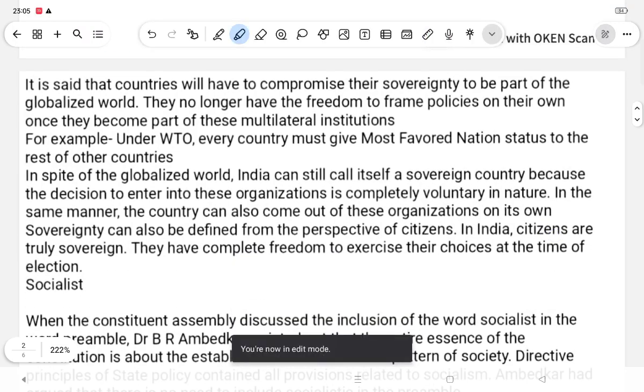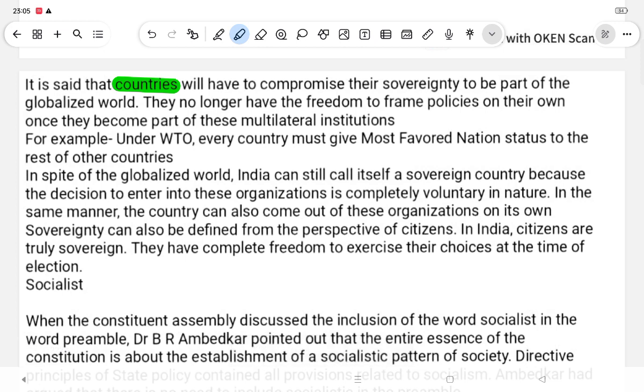It is said that countries have to compromise their sovereignty to be part of the globalized world. They no longer have the freedom to frame policy on their own. For example, in the WTO, every country must give most favored nation status to the rest of the countries.